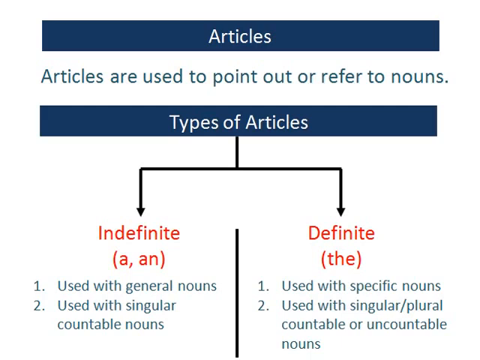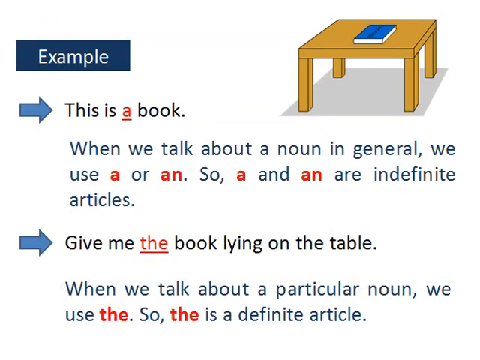For example, this is a book. Here we are talking about any book, not a particular book. So we have used a. When we talk about a noun in general, we use a or an. So a and an are indefinite articles.